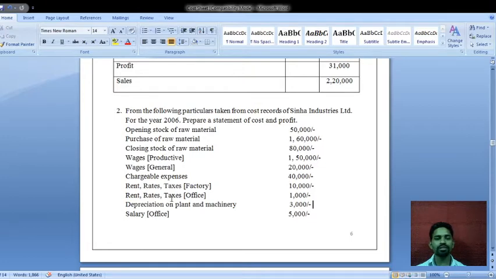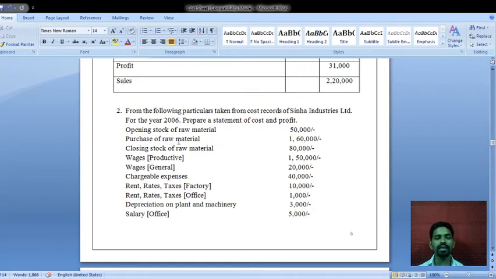Just see here. First one: opening stock of raw material is rupees 50,000. This opening stock of raw material will come under the direct materials, so it is a direct expense. Next, purchase of raw material is rupees 1,60,000. Purchase of raw material means what?